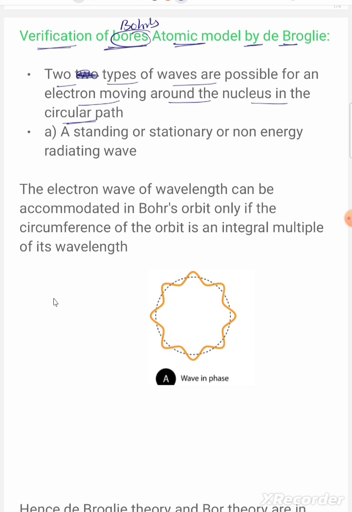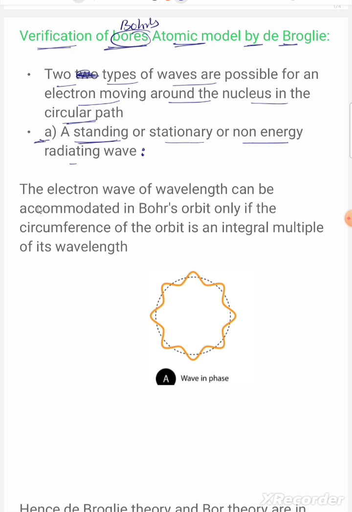One is a standing, or stationary, or non-energy radiating wave.